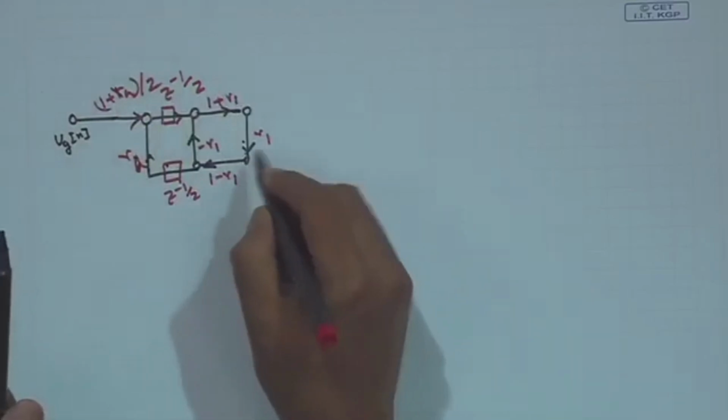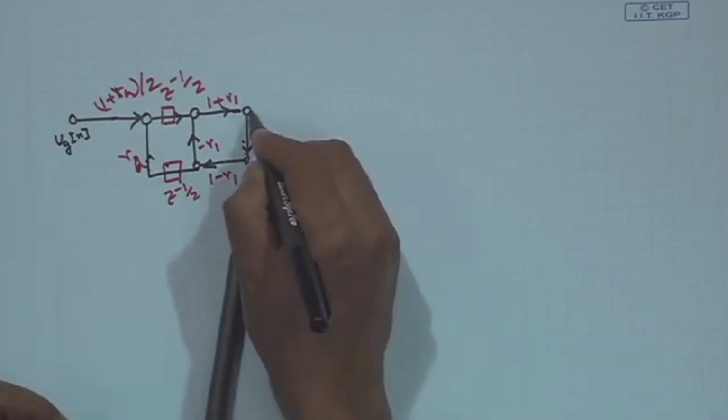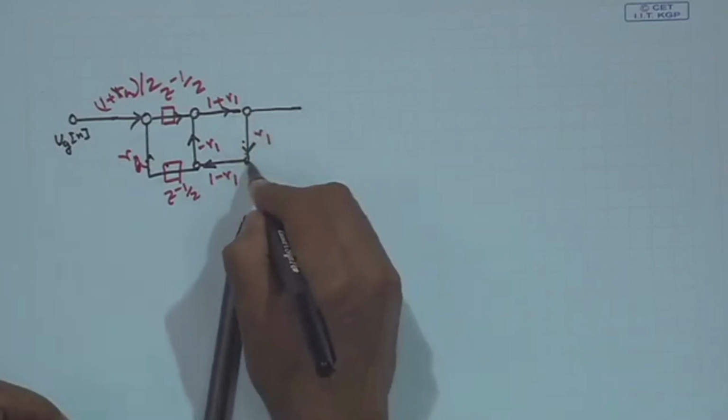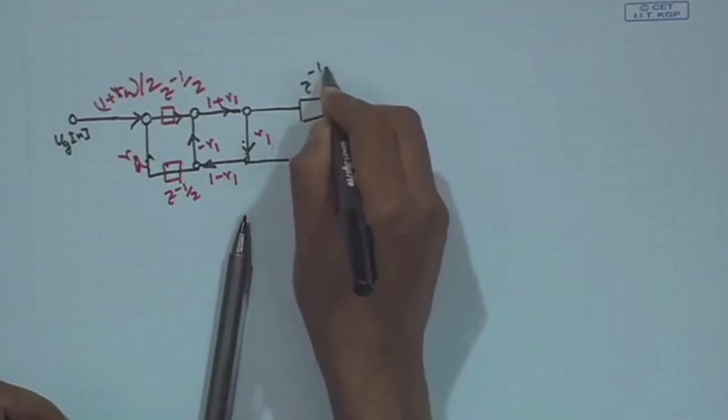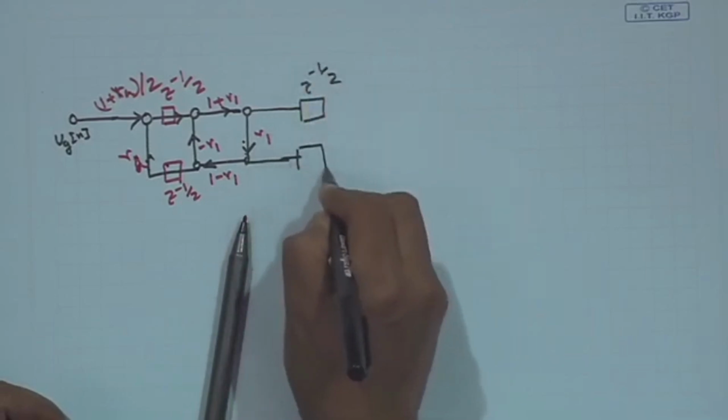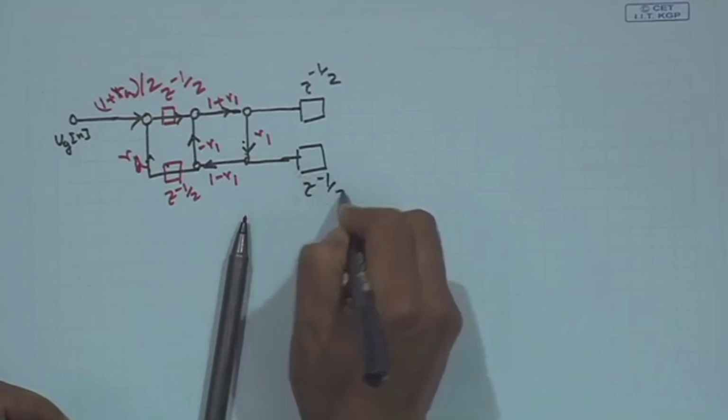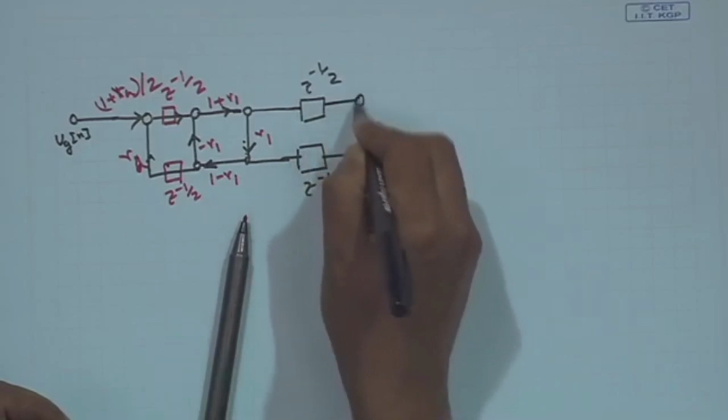Okay. And then from the same junction I can continue, there will be a delay z to the power minus half, a delay z to the power minus half, and again there will be a junction.